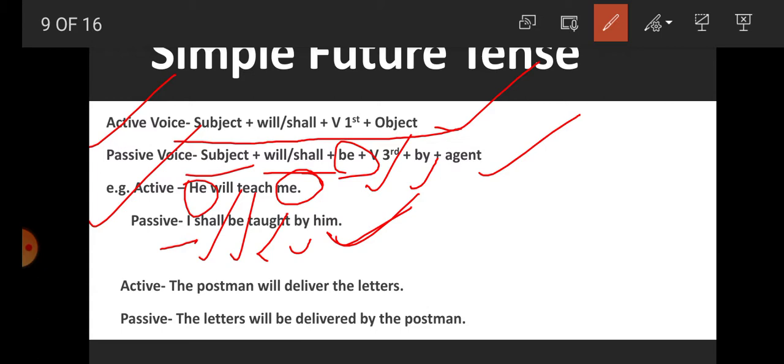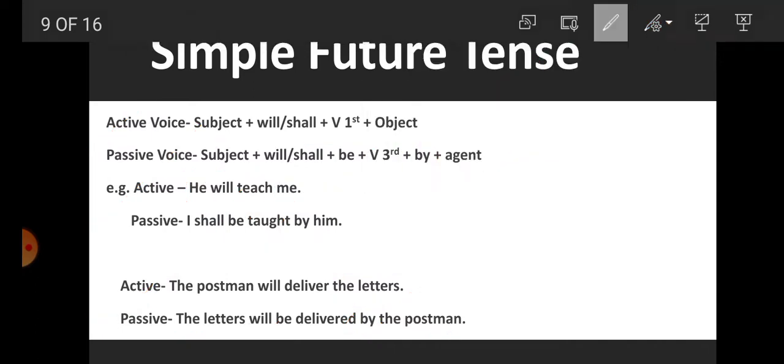Now student, next example. The postman will deliver the letters. The postman will deliver what? The letters. So the letters is object here. So it becomes the subject here. After that, will or shall? Will. Then after be, delivered. Deliver is V1, delivered is V3. Then the preposition by, and then the postman becomes the object. So the letters will be delivered by the postman. So it is clear here, student.